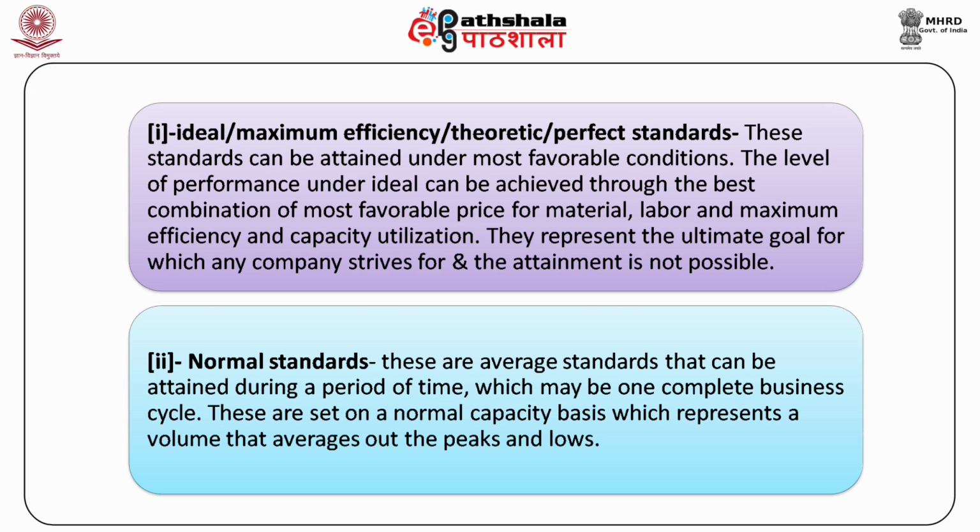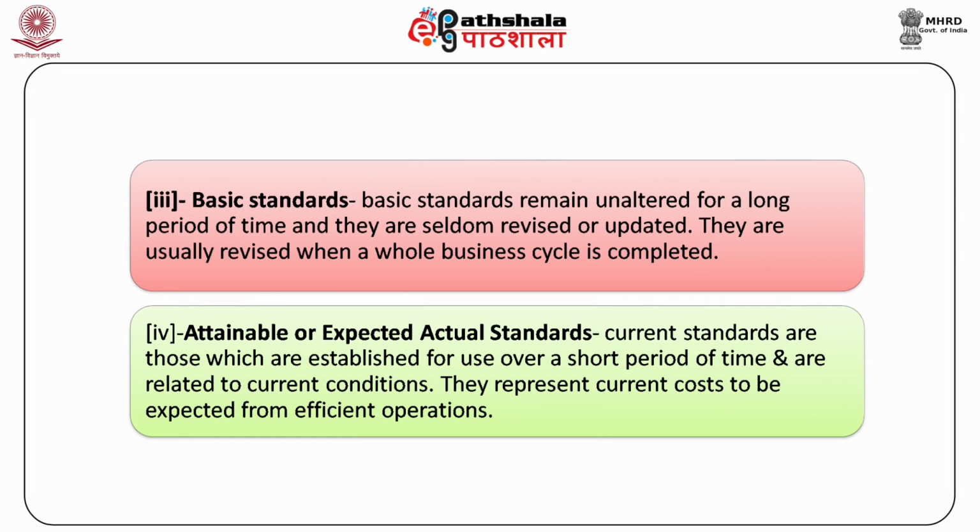2. Normal standards. These are average standards that can be attained during a period of time which may be one complete business cycle. These are set on a normal capacity basis which represents a volume that averages out the peaks and lows. 3. Basic standards. Basic standards remain unaltered for a long period of time and they are seldom revised or updated.